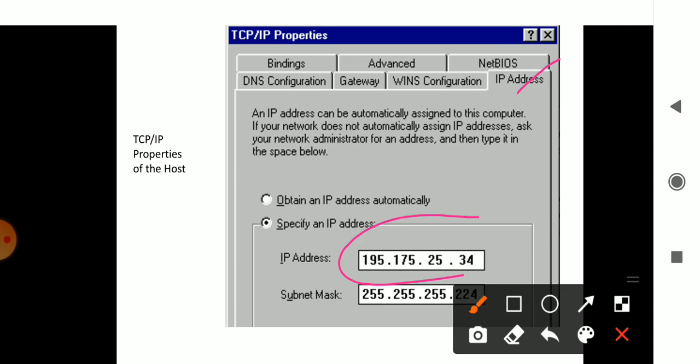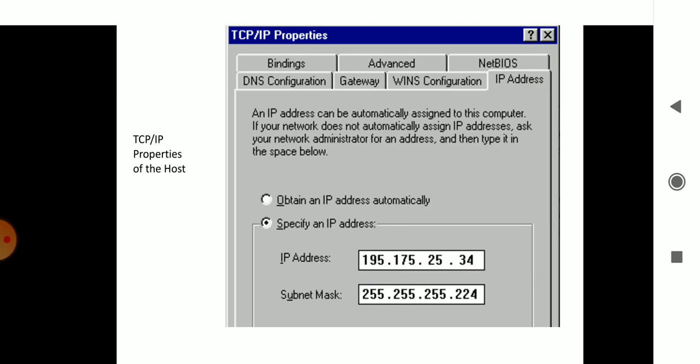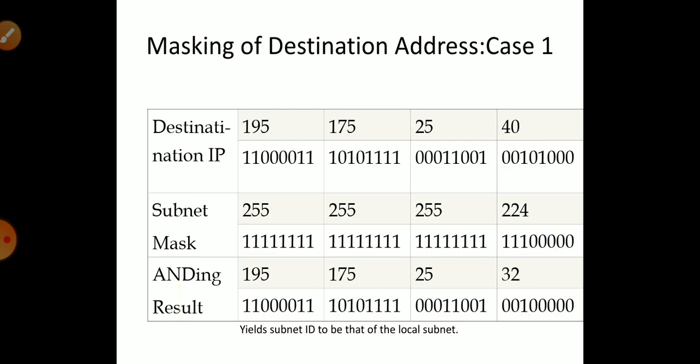There you can check the IP address from which the information is being sent, and the subnet mask. Using the subnet mask, it will find out which remote place or area this particular address belongs to.